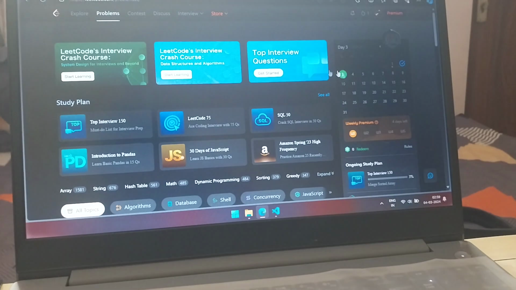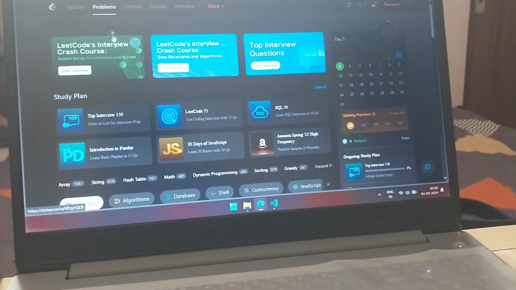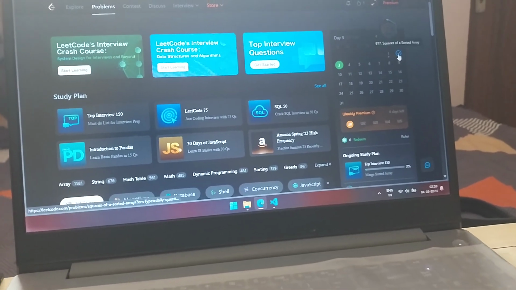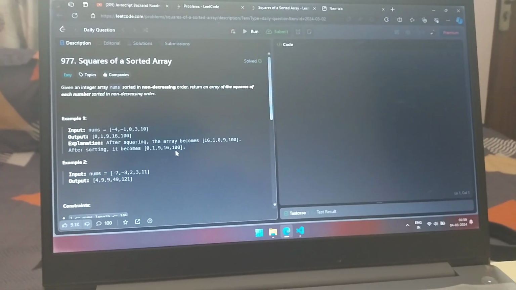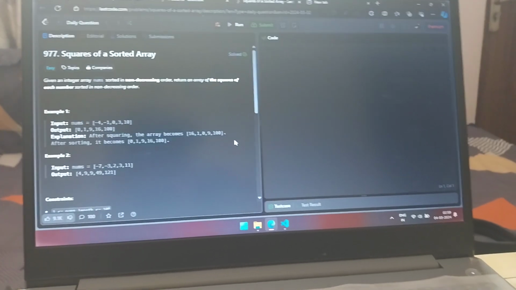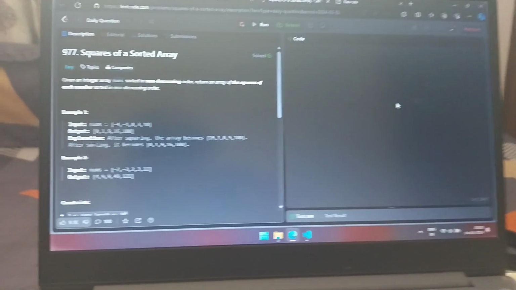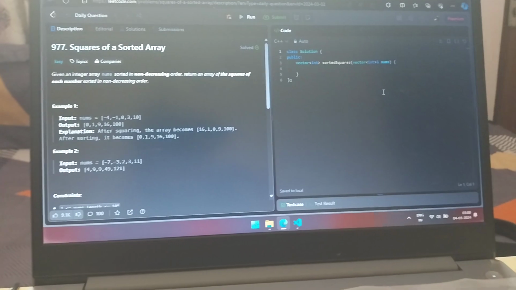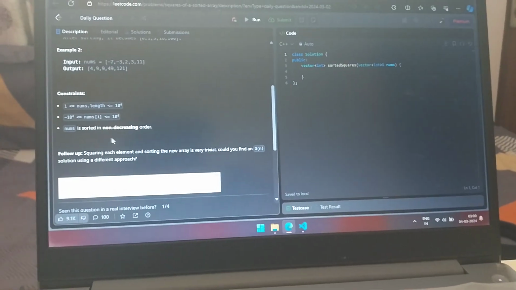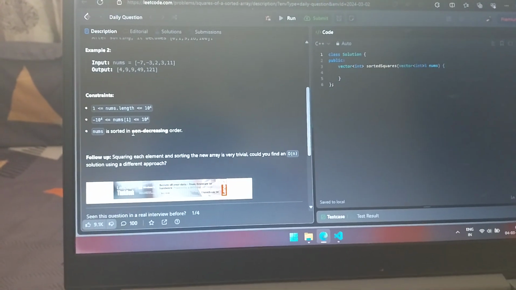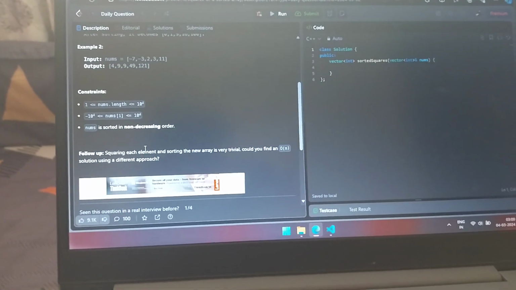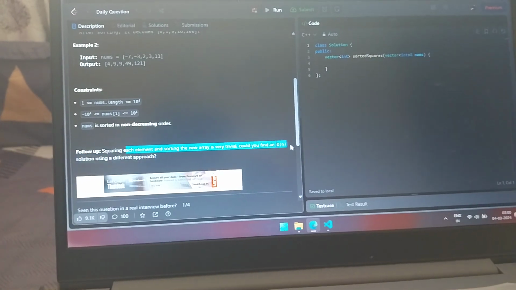Let me show you the problem which I solved. Yeah, it was the problem of the day. It was this problem: squares of a sorted array. So basically it's a very easy question. You just need to take the elements, square them, and return this squared array in a sorted manner, right? The time complexity was n log n for sorting, because the question asks that we return the modified array in non-decreasing order, which is increasing order. But the only catch is, can you do it in linear time complexity?